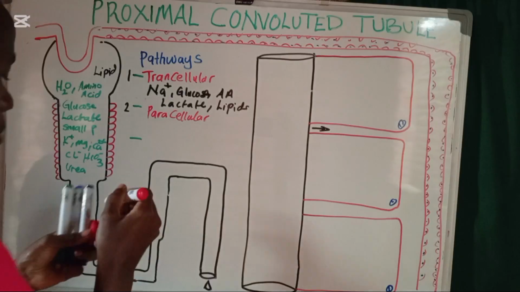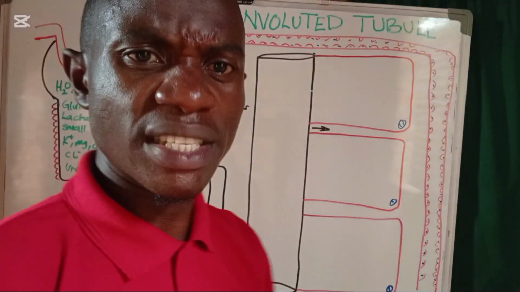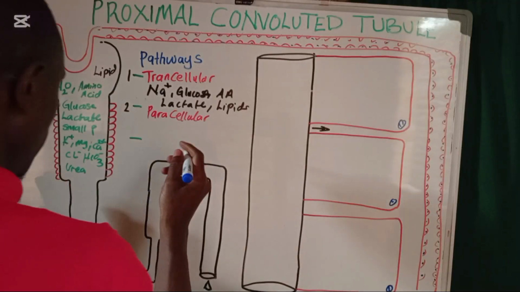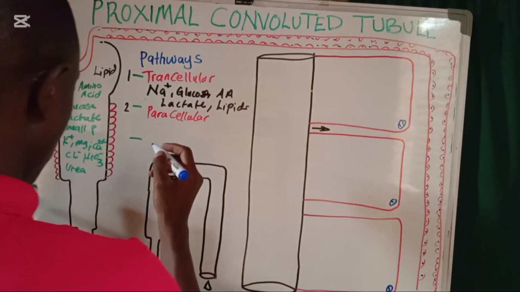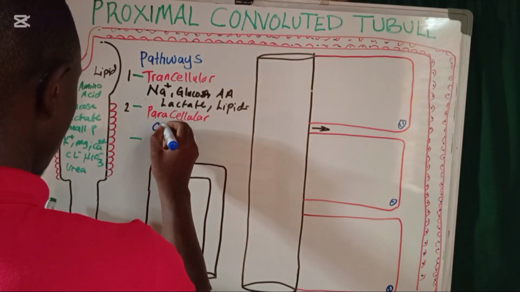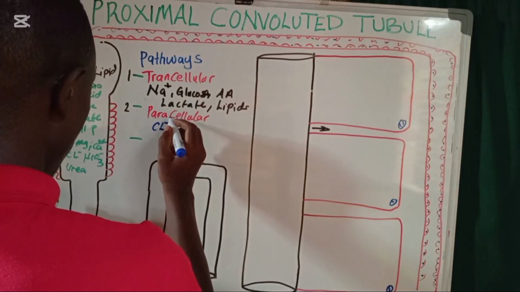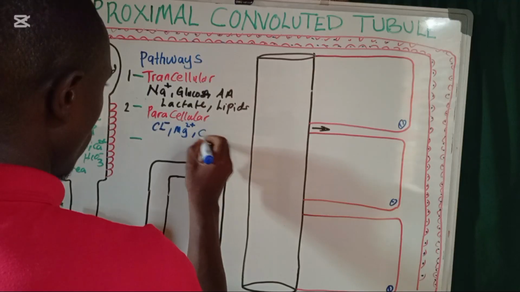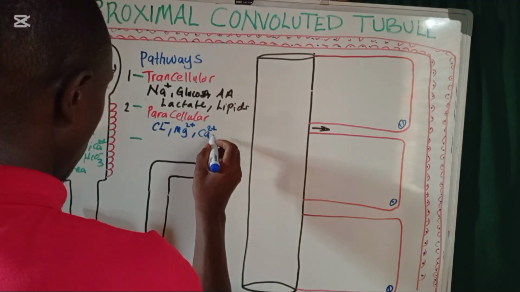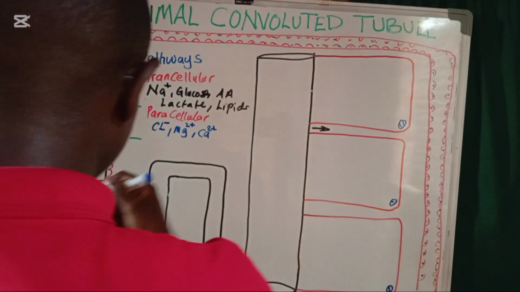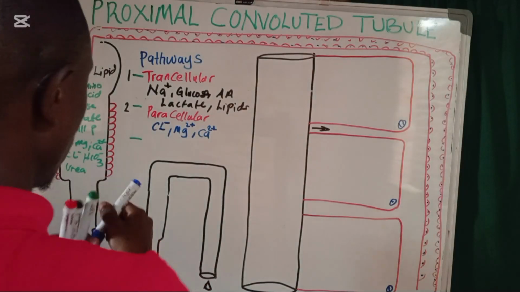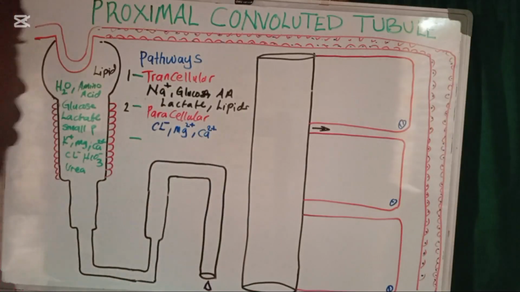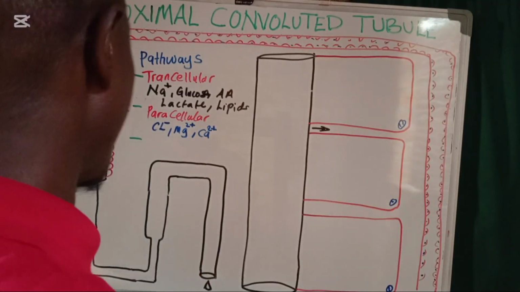The paracellular transport mechanism. Okay, what are some examples of substances that are going to be passing through this mechanism? The best examples: we are going to be having chloride ions, magnesium ions, and calcium ions. We are going to be having a lot of substances absorbed by this mechanism. And of course, even a very small percentage of water can be leaking through the paracellular mechanism.